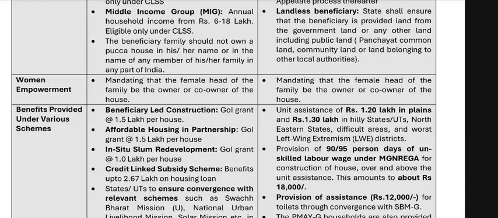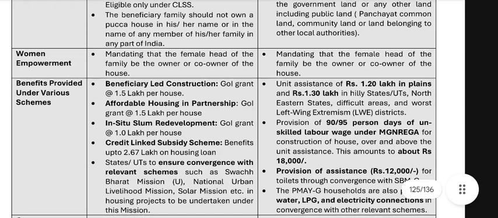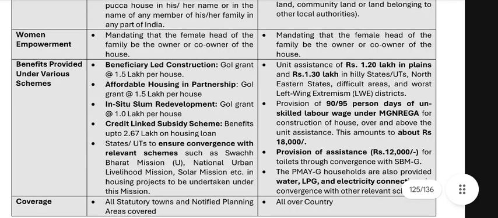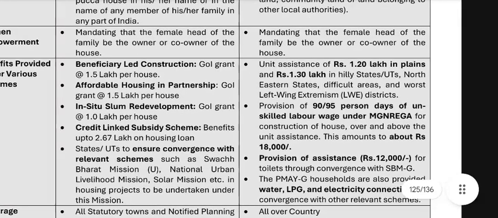Okay, benefits provided under the various schemes. Okay, beneficiary led construction: Government of India grant of rupees 1.5 lakh per house. Affordable housing in partnership: Government of India grant of rupees 1.5 lakh per house. In situ slum redevelopment: Government of India grant of rupees 1 lakh per house. Credit linked subsidy scheme: benefits up to 2.6 lakh crores. States are to ensure convergence with the relevant schemes such as Swachh Bharat Mission, National Urban Livelihood Mission, Solar Mission, etc. in housing projects to be undertaken under this mission.